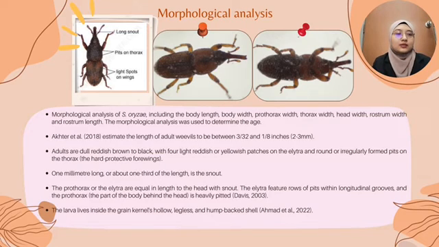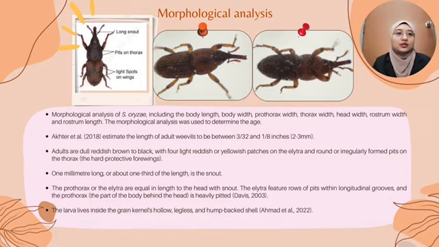Actor in 2018 estimated the length of adult weevils to be between 3/32 and 1/8 inches, about 2 to 3 mm. Adults are dull reddish brown to black with 4 light reddish or yellowish patches on the elytra and round or irregular form pits on the thorax. 1 mm long, or about 1/3 of the length, is the snout. The prothorax and the elytra are equal in length to the head with snout. The elytra feature rows of pits within longitudinal grooves and the prothorax, according to Davis in 2003.